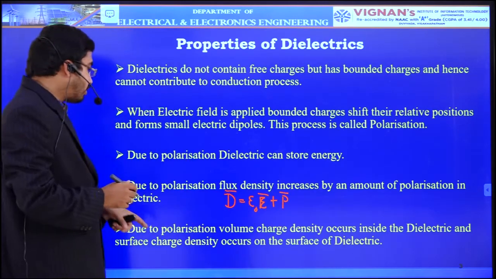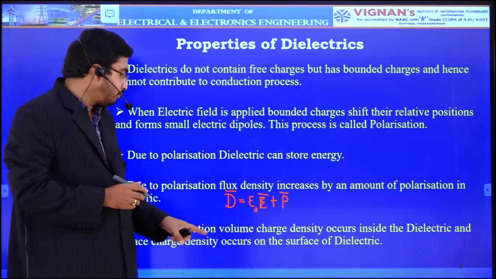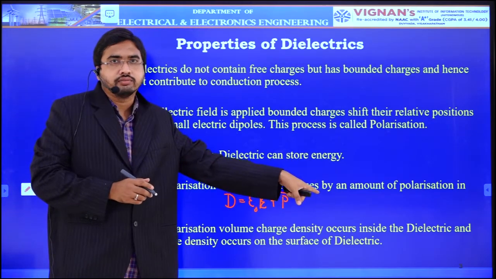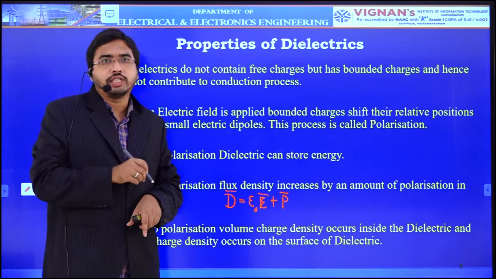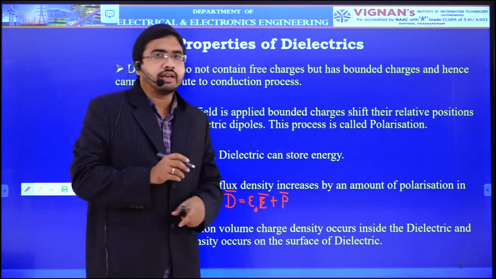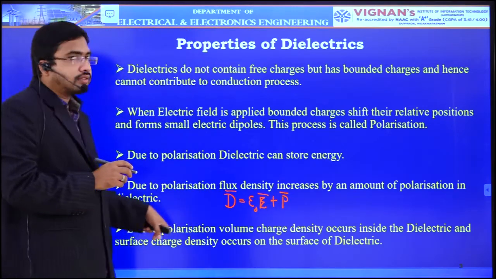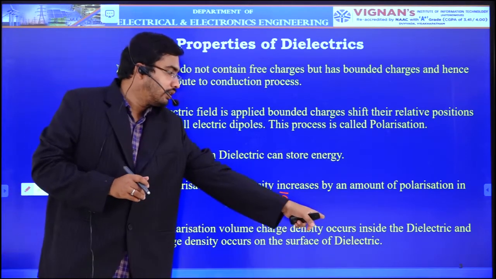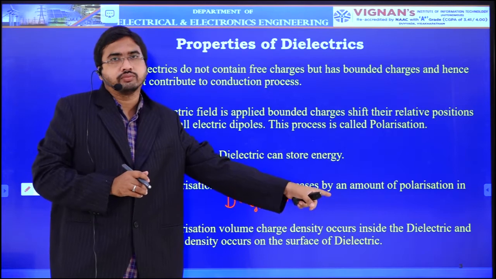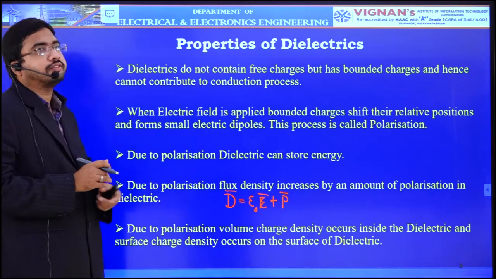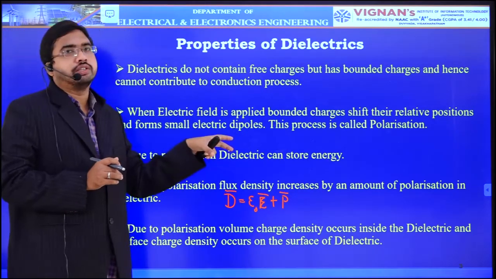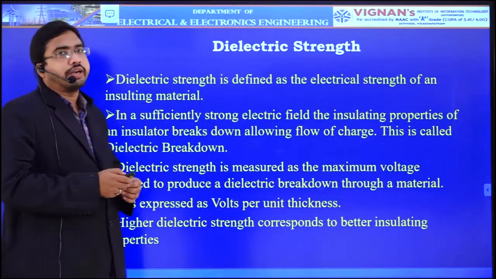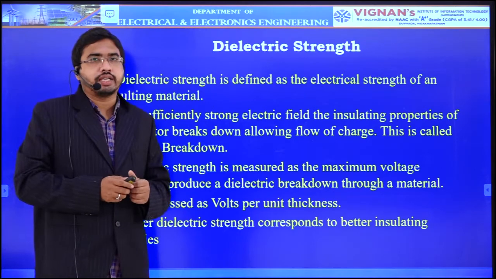And also due to this polarization, a volume charge density occurs inside the dielectric. There will be some rho v, volume charge density, inside the dielectric, and on the surface of the dielectric you will have some surface charge density, rho s. These are the properties of dielectrics up to this unit for deriving the boundary conditions. Next we will see what is meant by dielectric strength.